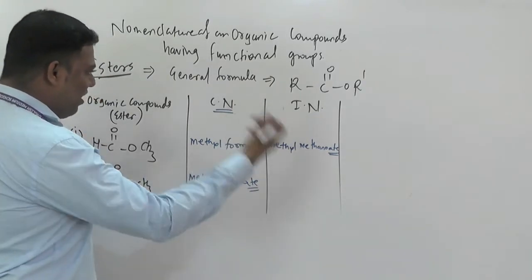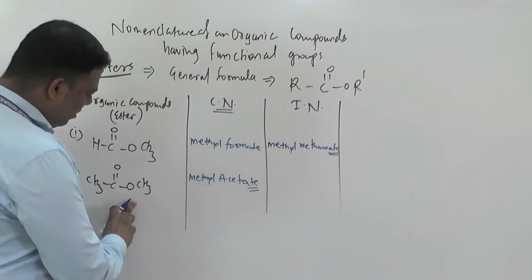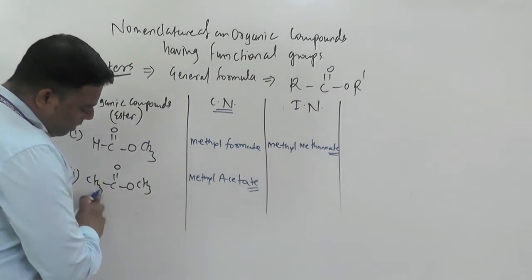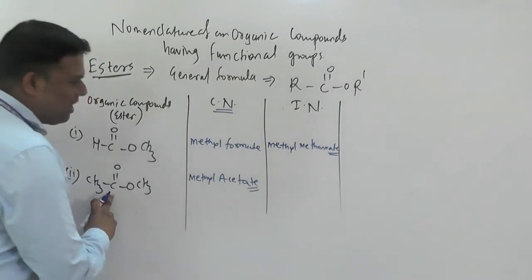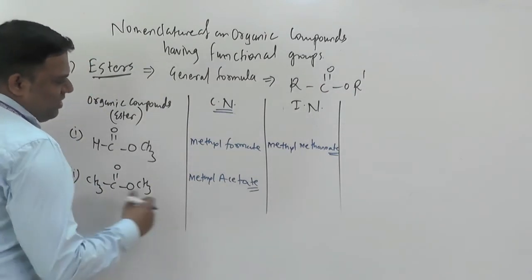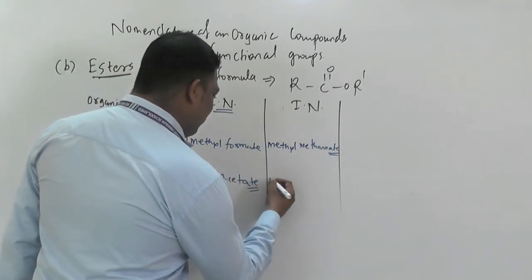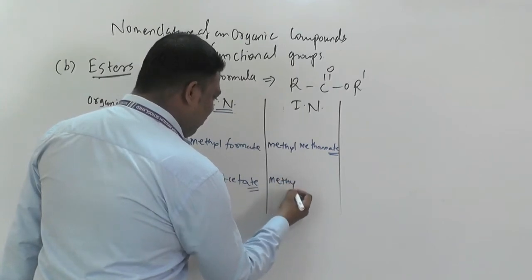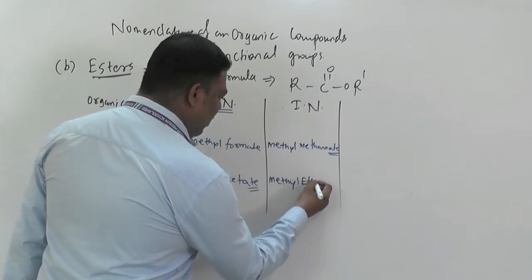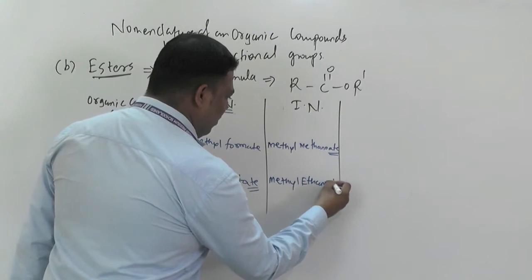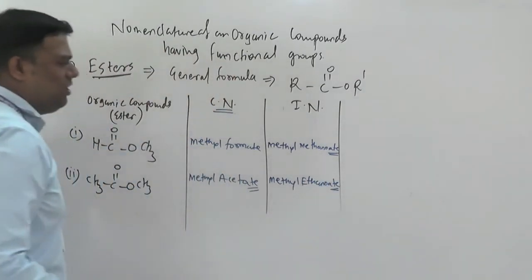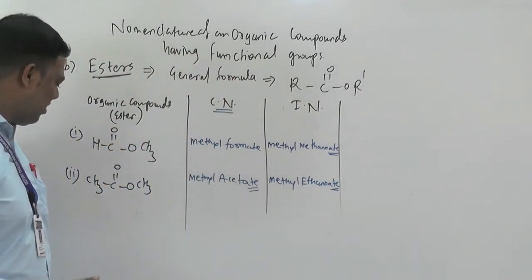Here now whenever it's time to write the IUPAC name, so methyl ethanoate because of these two carbon atoms. Okay. So what will come here? Methyl what? Ethanoate. Methyl ethanoate, ATE. Understood or not?